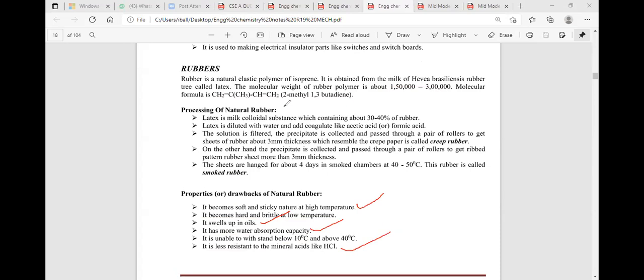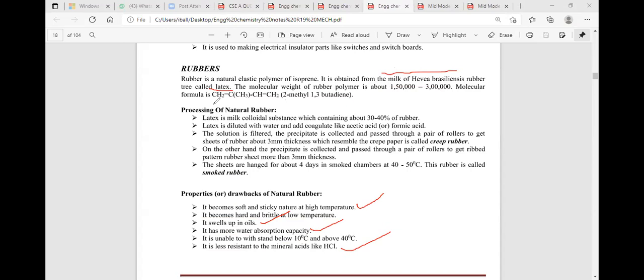Now, what is known to be natural rubber? Natural rubber is extracted from the bark of a rubber tree. It is the milk of Hevea brasiliensis, also known as latex. The latex is extracted from the bark of a rubber tree.